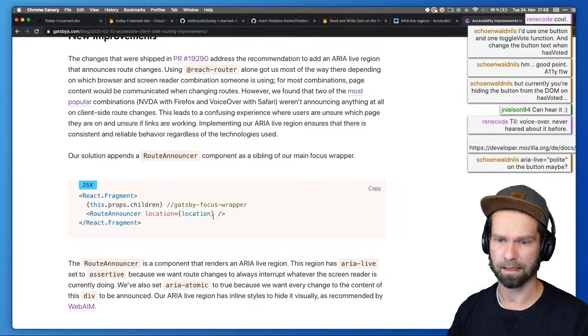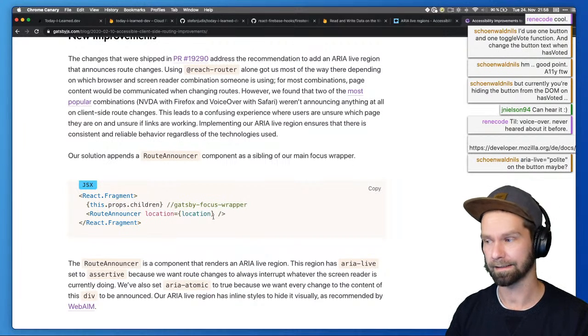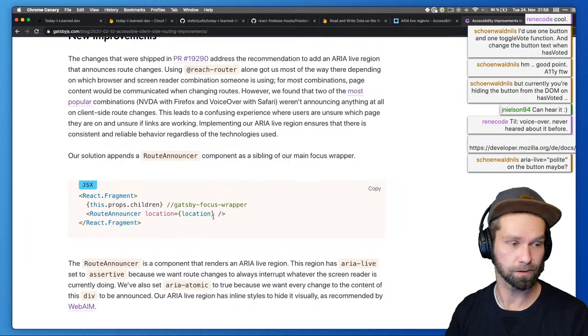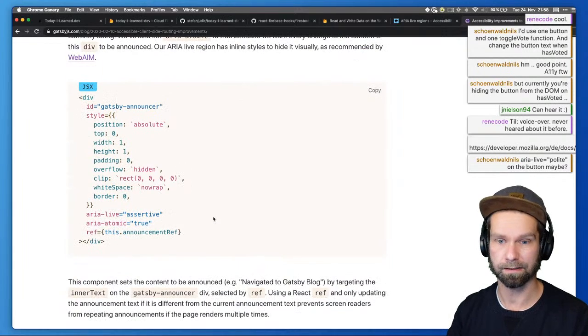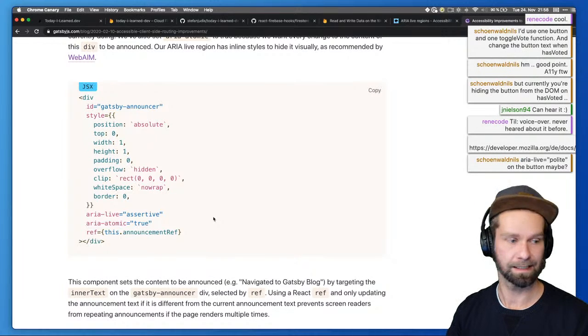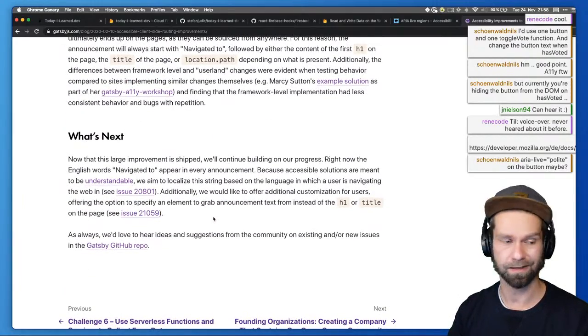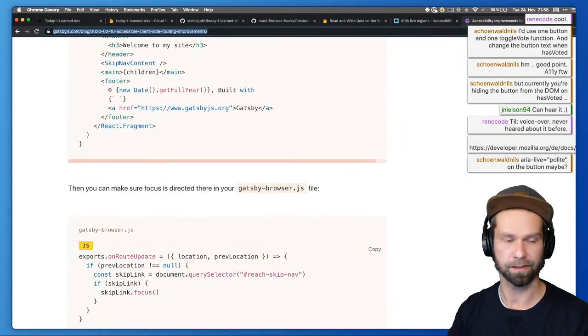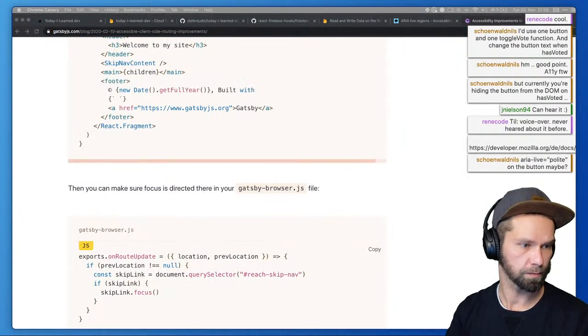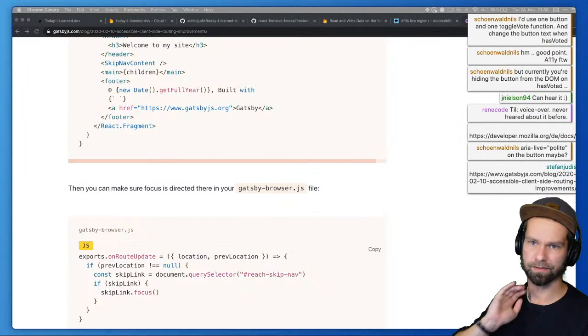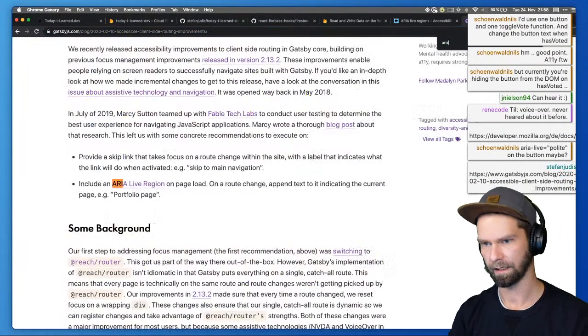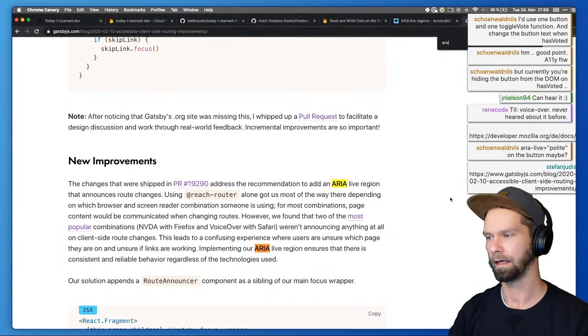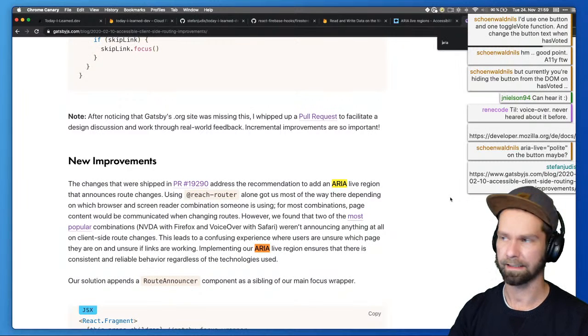What they found out is that a lot of single page applications usually just replace the whole body with something new. The problem with assistive technology is that it doesn't necessarily see or discover that the DOM was changed. So the whole navigation structure in single page applications is usually fairly broken for these kinds of technologies. I'm just going to drop this one in the chat. The folks from Gatsby did a little bit of research on what it takes to make it accessible, and this is basically exactly that.